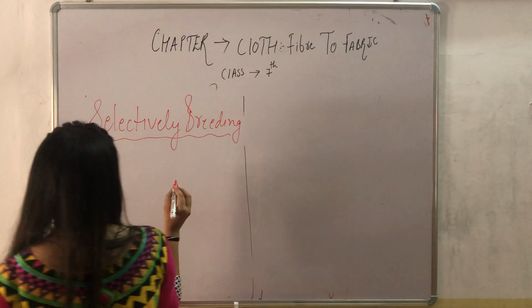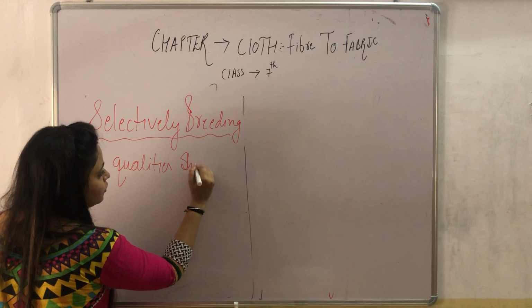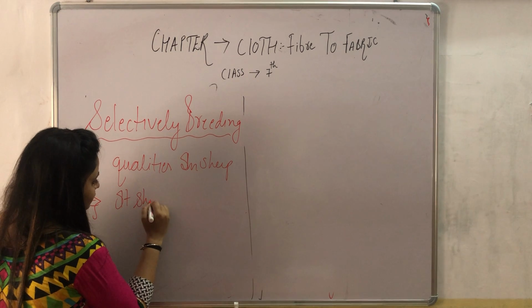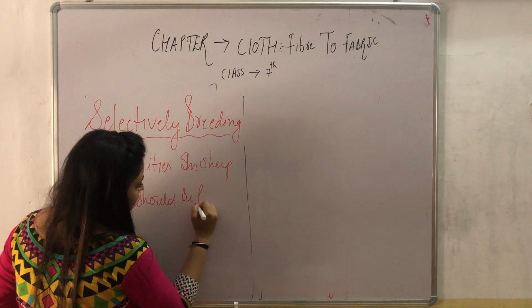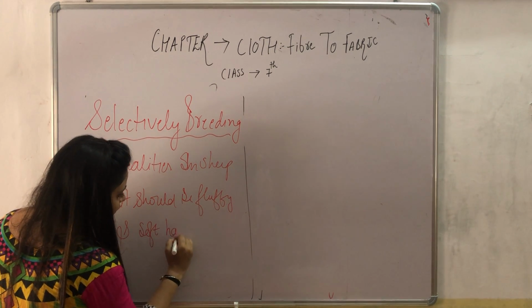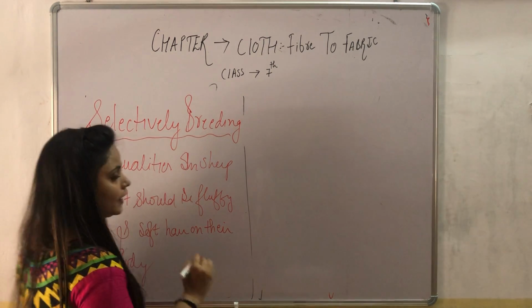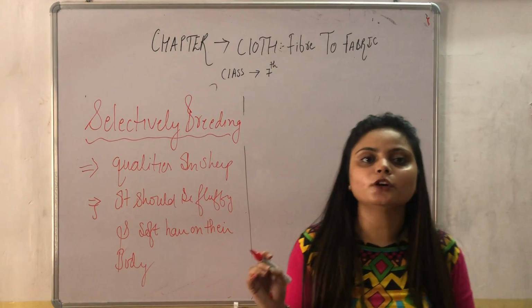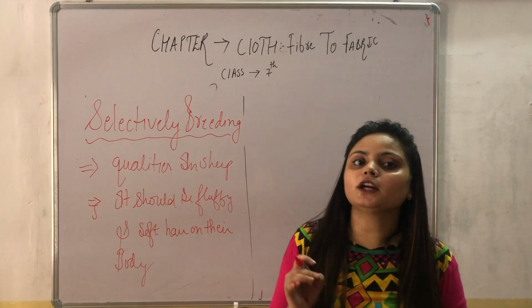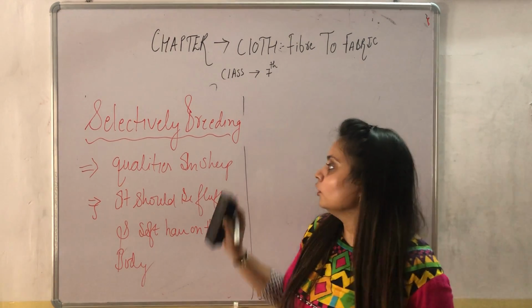For this, the qualities we look for in a sheep are that it should have fluffy and soft hair on its body. When we select a good breed of sheep, we have to look at the fact that every sheep has a different type of hair, and then we choose the best quality of breed, so that we can obtain a good kind of wool.